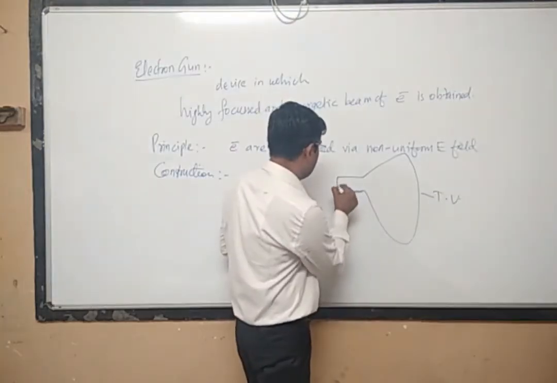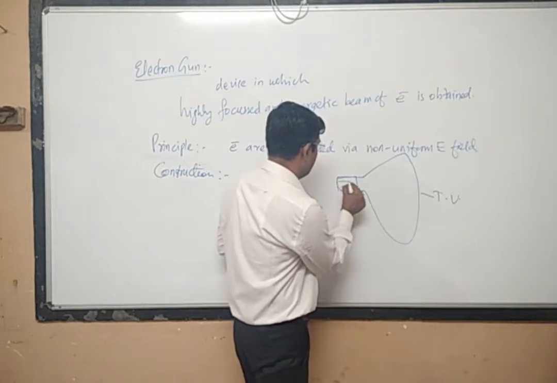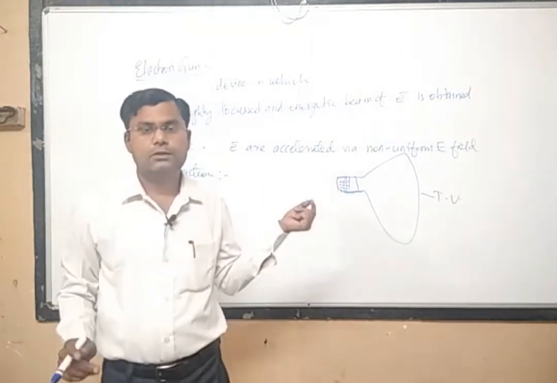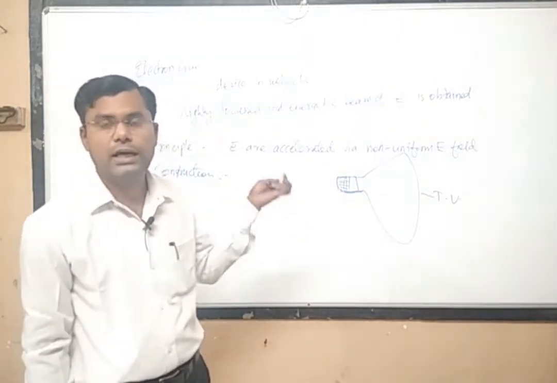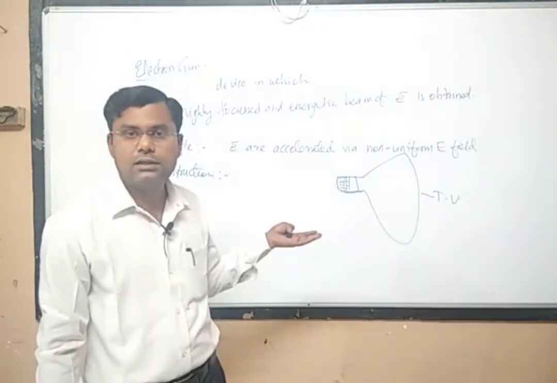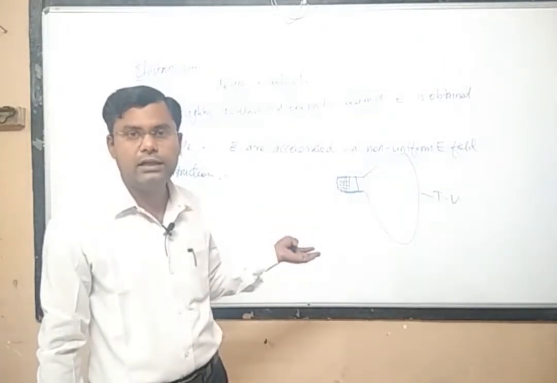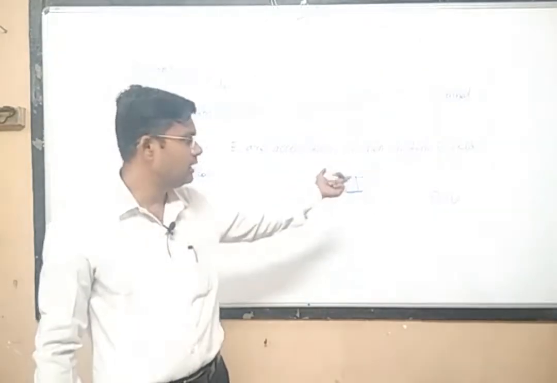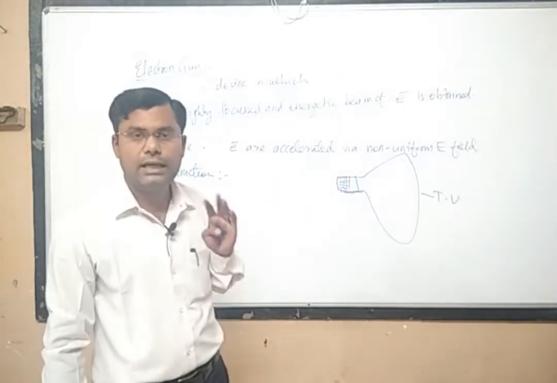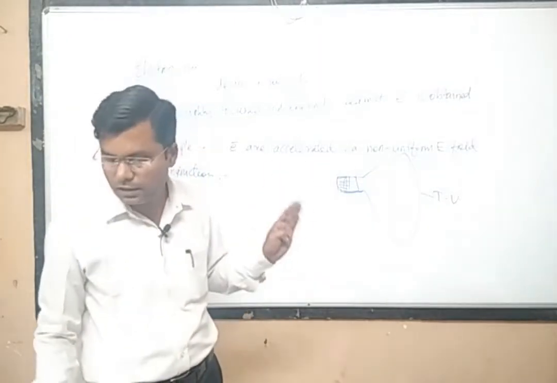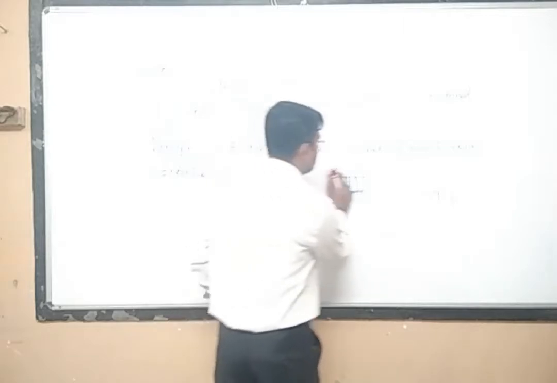And here you can see so many filament-like structures, copper wire, etc. This particular thing is called an electron gun. Every television set used to have an electron gun earlier. Now we have LCD and LED televisions, which have no electron gun or cathode ray tube, but wherever there is a cathode ray tube, the electron gun is the heart of that cathode ray tube. The electron gun will always be there.